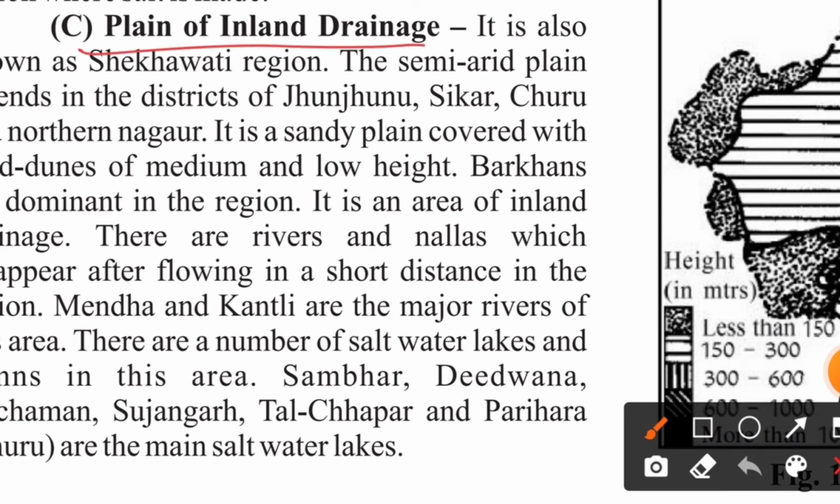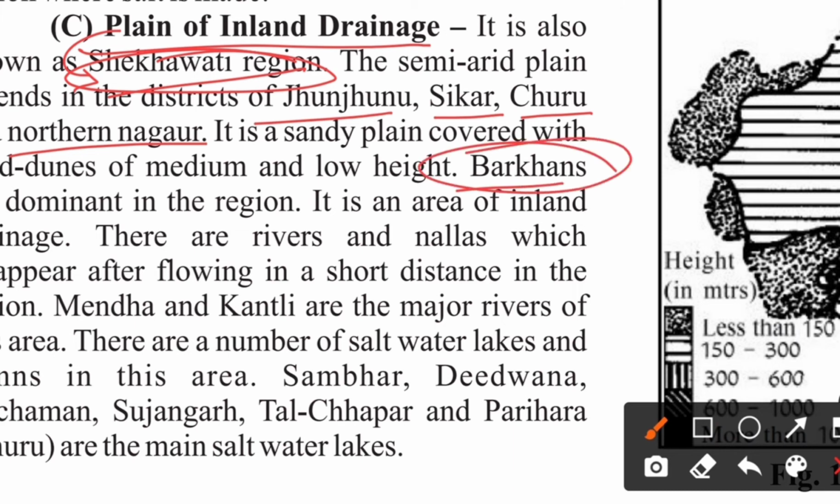Further, we have the plain of inland drainage, also known as the Shekhawati region. The semi-arid plain extends in the districts of Jhunjhunu, Sikar, Churu, and northern Nagaur. It is a sandy plain covered with sand dunes of medium and low height. Barkhans are dominant in the region, and these are the kind of sand dunes we have studied. It is an area of inland drainage. There are rivers and nalas which disappear after flowing a short distance in the region.